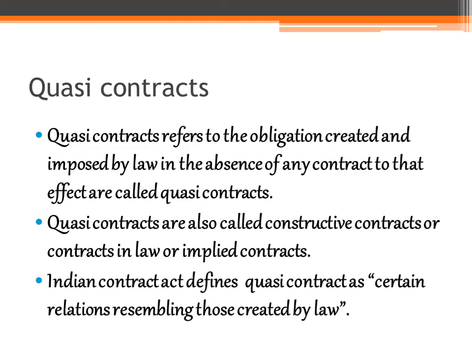It is defined in the Indian Contract Act as: quasi contracts are certain relations resembling those created by contract. So quasi contracts are contracts that are created and imposed by law in the absence of any contract to that effect.